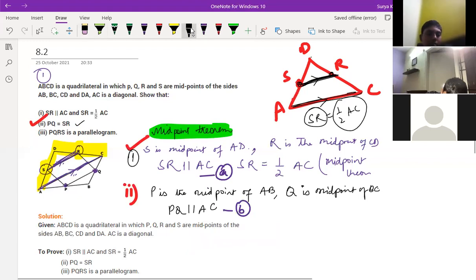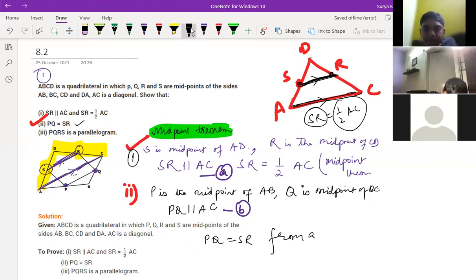More directly you can write PQ is equal to SR from A and B. The second got proved from A and C. From A and B, this got proved, right? So the first one got proved from here, the second got proved from here.